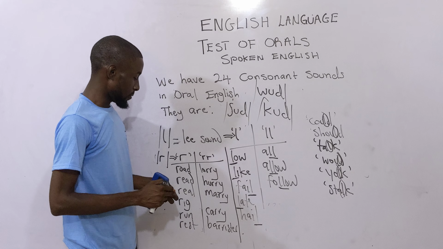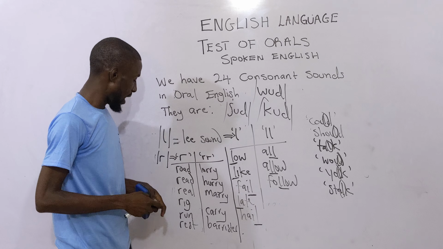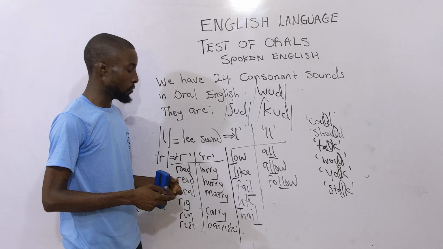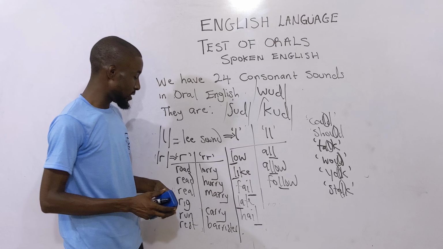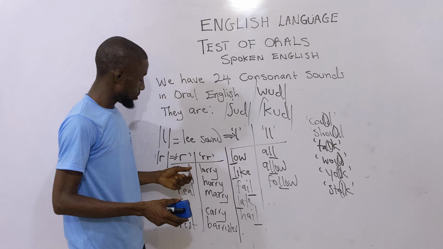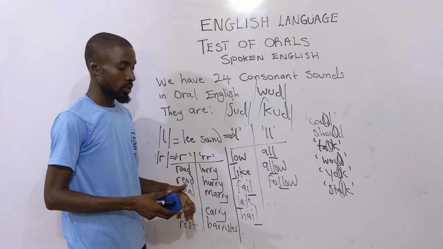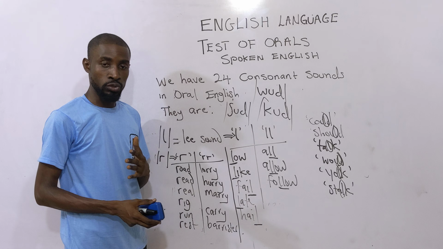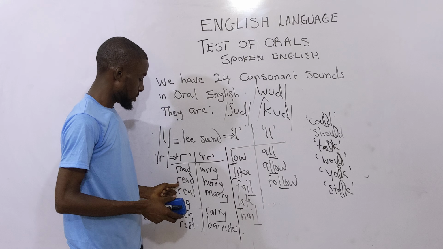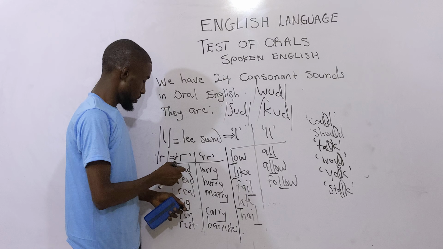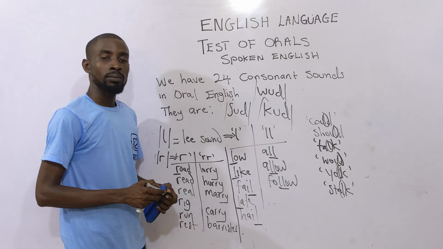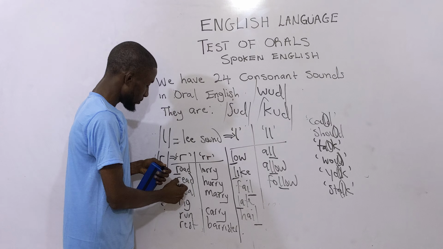Then away from the /l/ sound, we have the /r/ sound. That's R, and you can find it in varieties of spellings, like single R and double R. Under the single R, you can have road, then read.